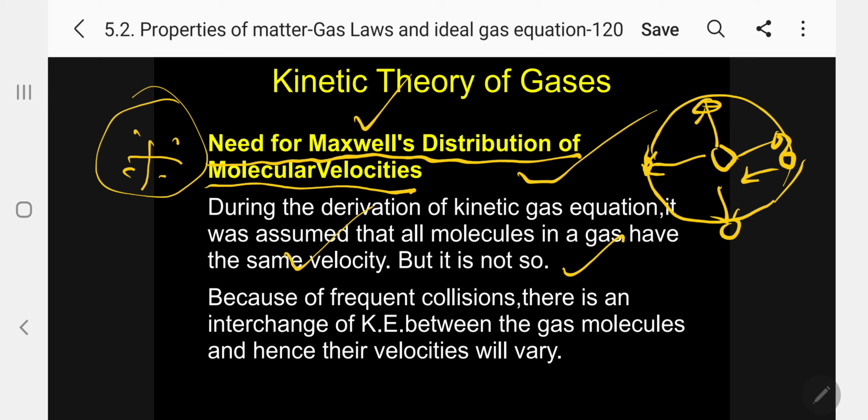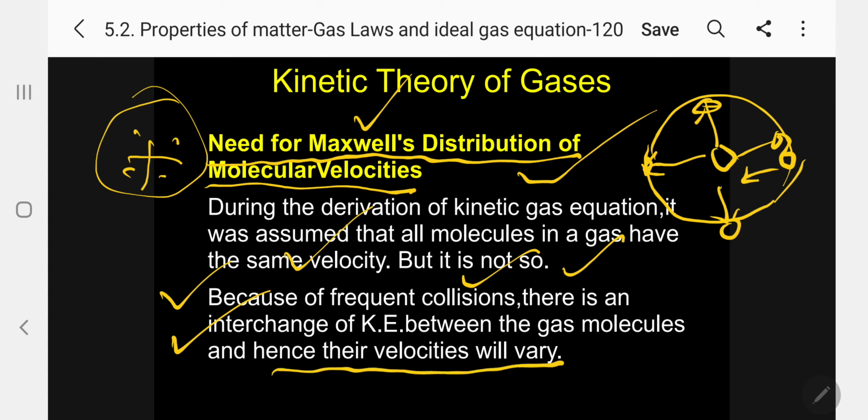So kindly follow. During the derivation of the kinetic gas equation, it was assumed that all molecules in a gas have the same velocity. That assumption is wrong. Because of frequent collisions in a container during the movement of gas molecules, there is an interchange of kinetic energy between the molecules, and hence their velocity will vary.